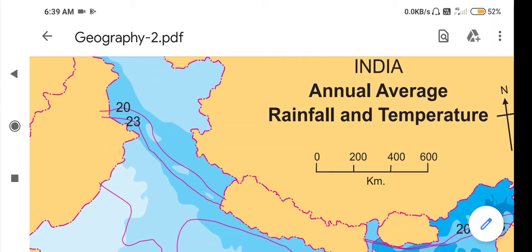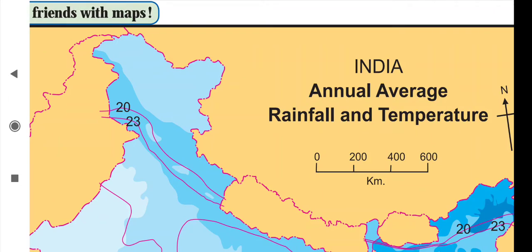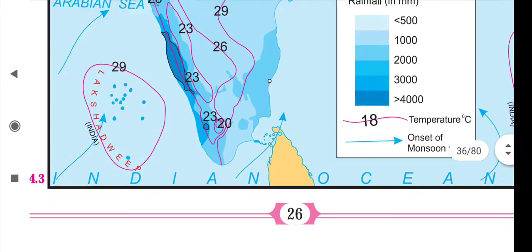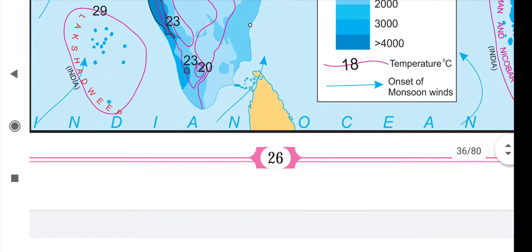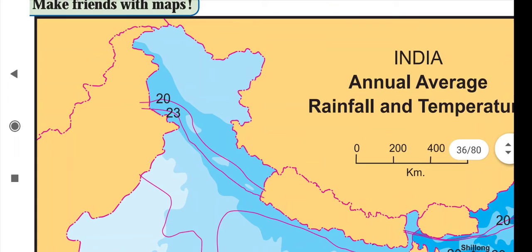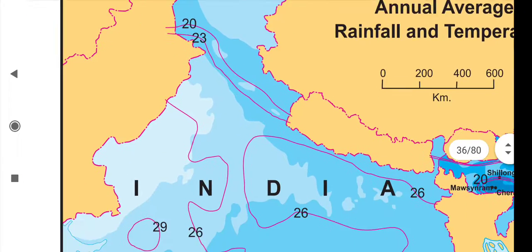The Indian Ocean and the Himalayan range exert a great influence on the climate of India and the origin of monsoon. So students, where is the Indian Ocean? This is the Indian Ocean. Due to the Indian Ocean and the Himalaya mountain ranges, we find a great influence on the climate as well as on the origin of monsoon.